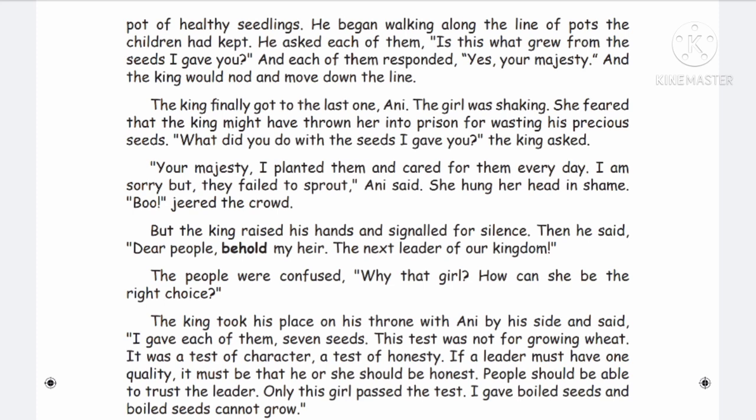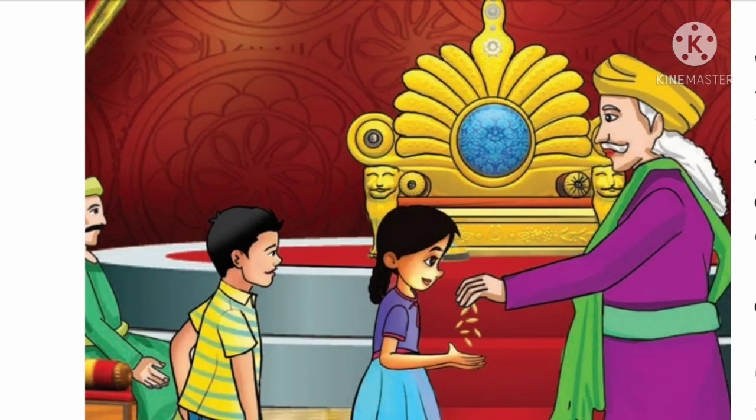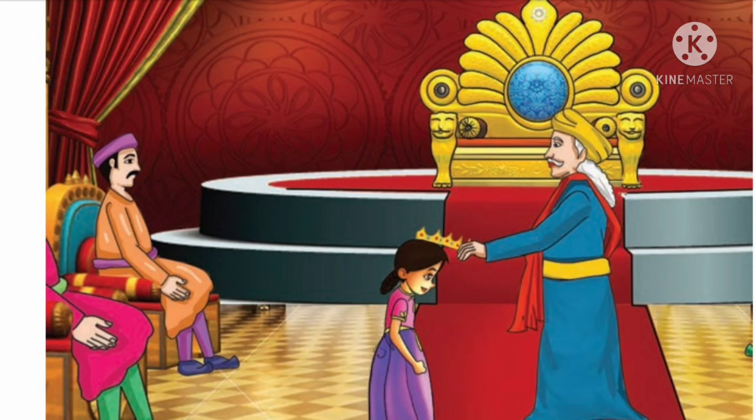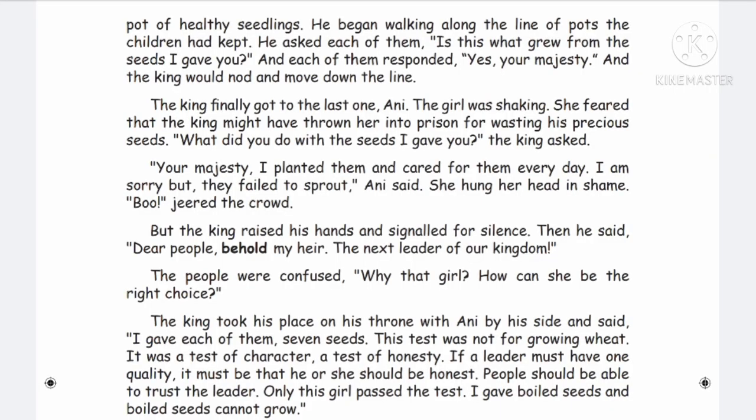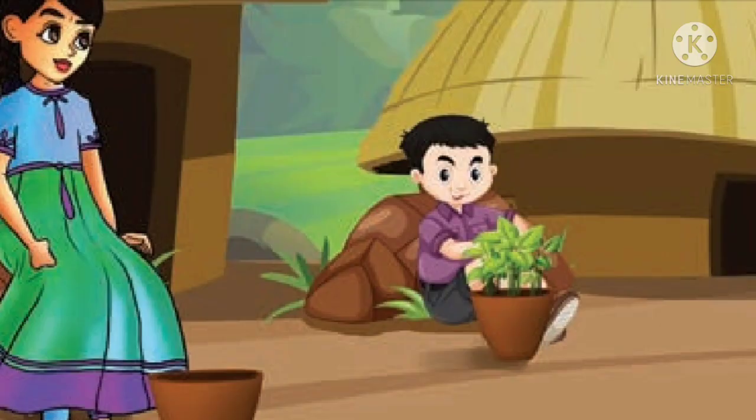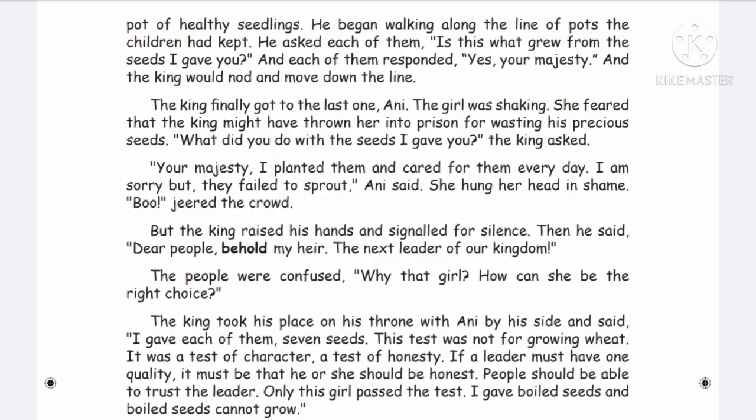Annie was afraid because the king might throw her into prison for wasting the seed, since it did not grow. The king asked, "Is this the seed I gave you?" And Annie replied, "I'm sorry, majesty. I grew it with very much care, but it did not grow." And the king was very happy, and he said that Annie would be the winner and she would be placed in a high position in the kingdom.